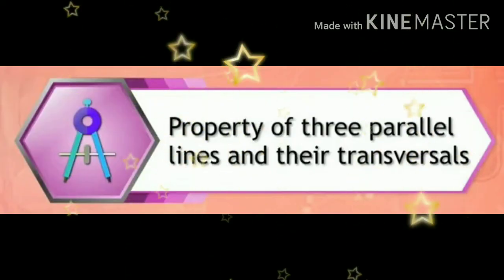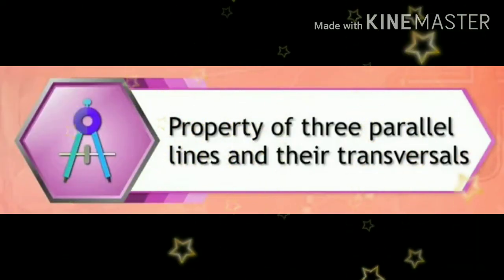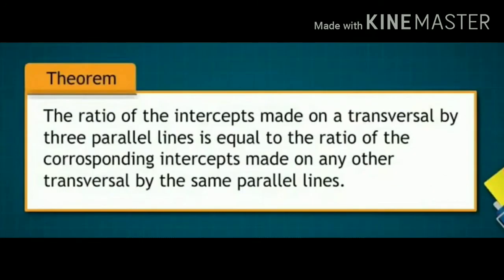Next point is property of three parallel lines and their transversals. The statement of this property is: the ratio of the intercepts made on a transversal by three parallel lines is equal to the ratio of the corresponding intercepts made on any other transversal by the same parallel lines.